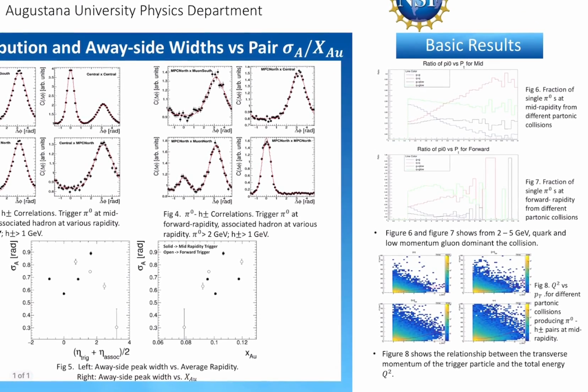As a check on the output, we looked at the fraction of single pi0 at forward and mid rapidity from different partonic collisions. Mid rapidity means the absolute value of eta smaller than 0.35. The forward rapidity means eta range from 3 to 3.8. In both rapidity ranges, from 2 to 5 GeV per c, the pi0s come from mostly low-x gluons in the gold and quarks in the deuterium. We also look at the pi0 pT dependence of Q² and x gold.